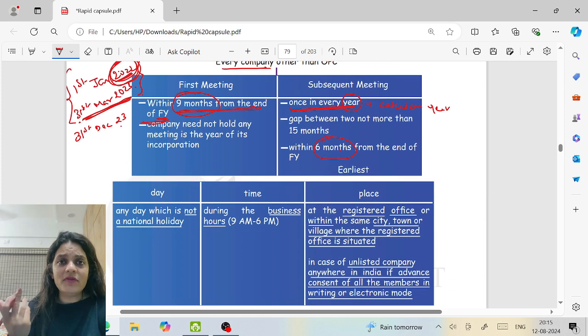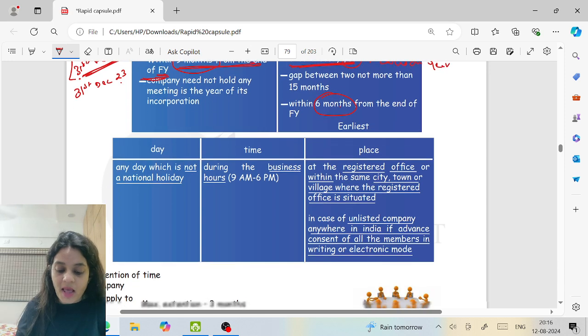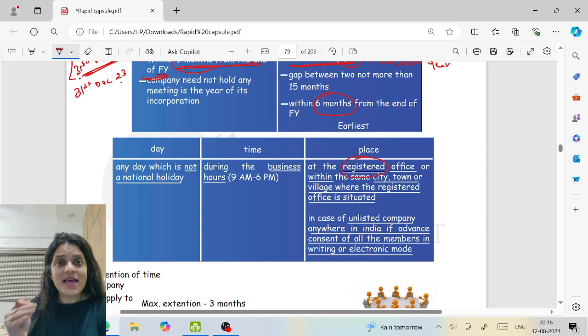Now, what is the day of the meeting? It can be any day which is not a national holiday. Please note, Sunday is not a national holiday. So on Sundays we can call the meeting. Sunday is a public holiday, but it is not a national holiday, and the meeting cannot be held on a national holiday. The time is during the business hours, and where? At the registered office or within the same city, town or village where the registered office is situated.